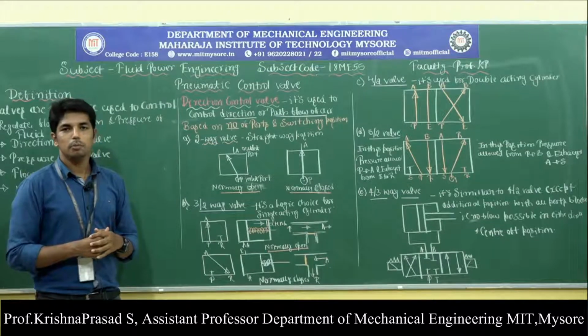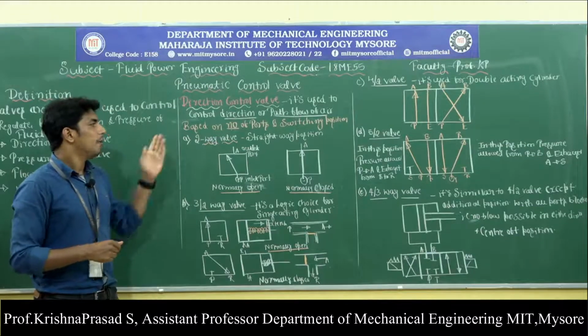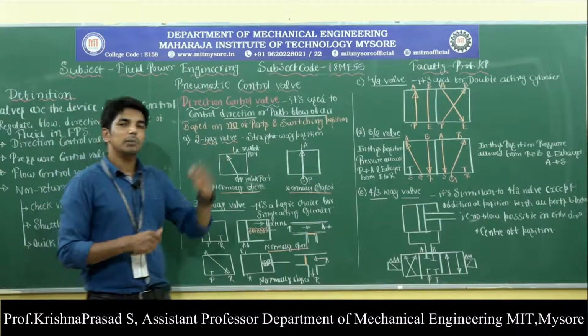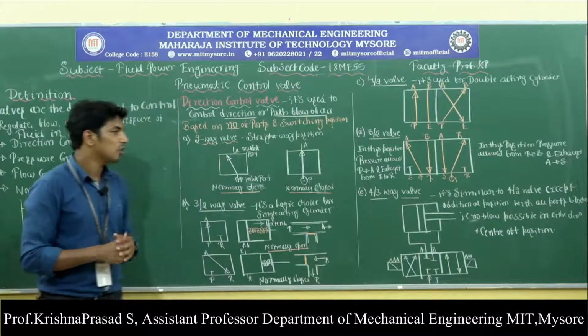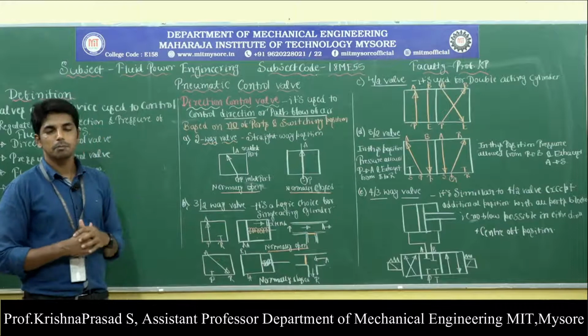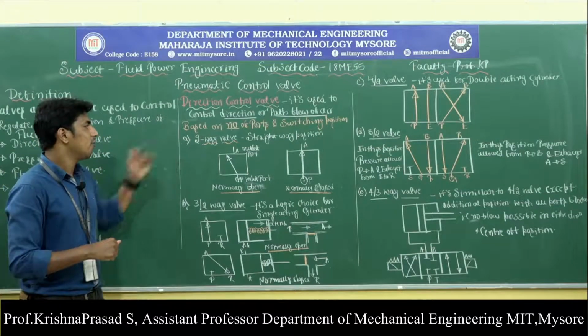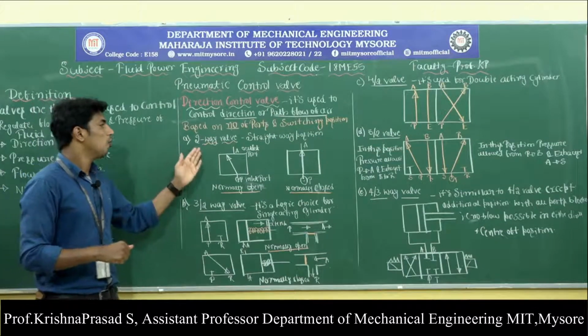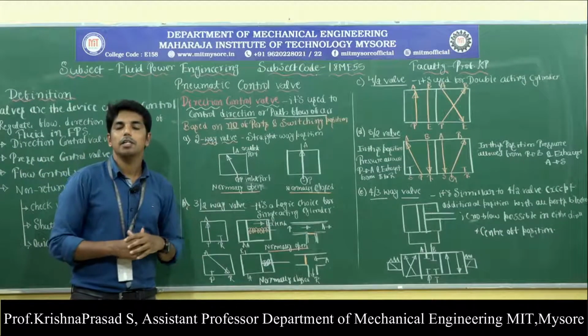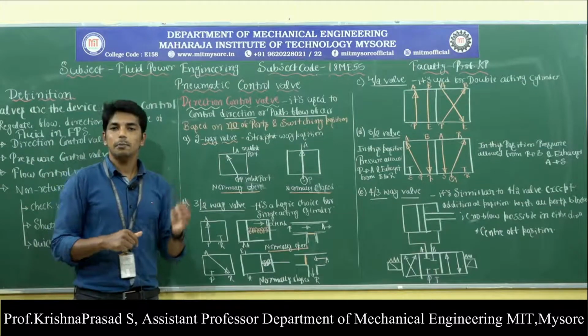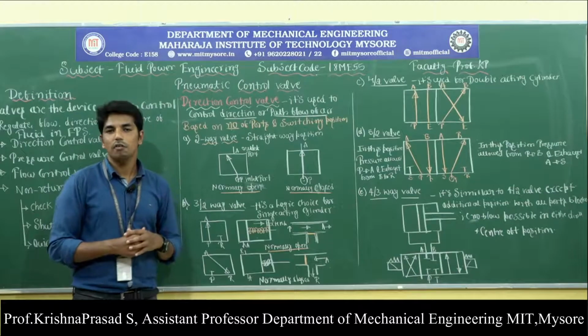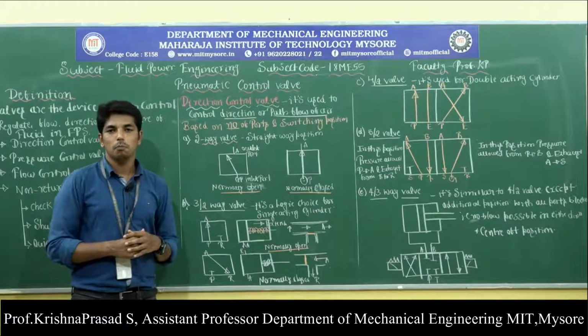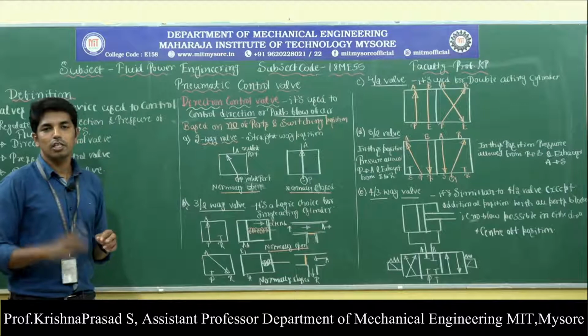Next, it is very much important: based on the number of ports and the switching positions, the direction control valves are broadly classified into 5 types. Okay, so the very first one is called two-way valve. What is meant by the two-way valve? The simplest type of direction control valve is called the two-way valve. This two-way valve contains only 2 ports.